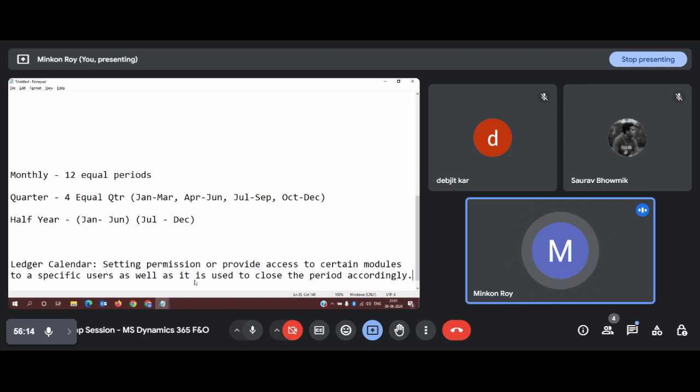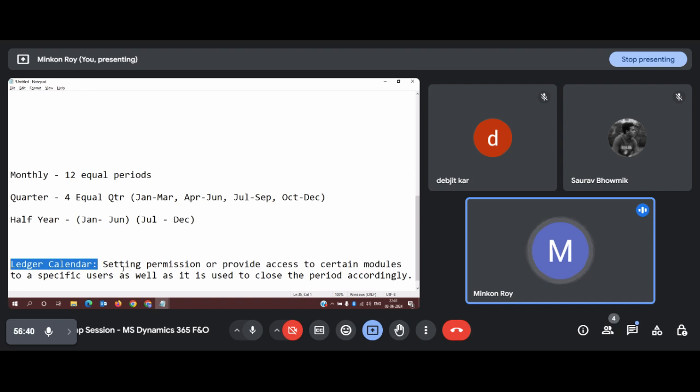What does that indicate? Whenever we complete our period, we need to close down the period, right? So once we perform a monthly closure, all the transactions have been completed and our balance sheet is okay with that particular month. So we need to close the period so that no more transactions should occur in that particular period. To close the period, this ledger calendar is used.